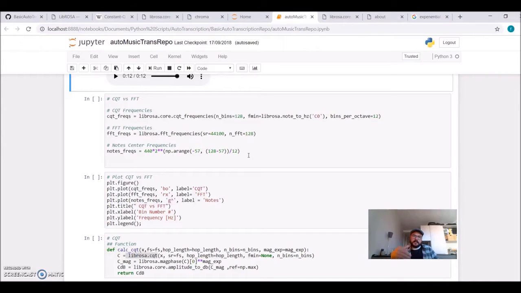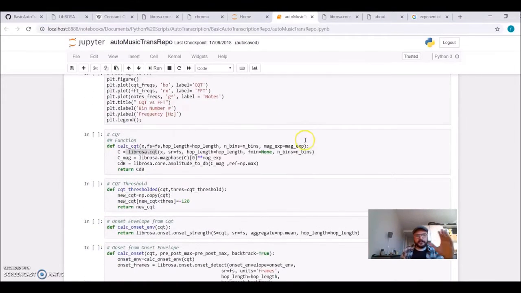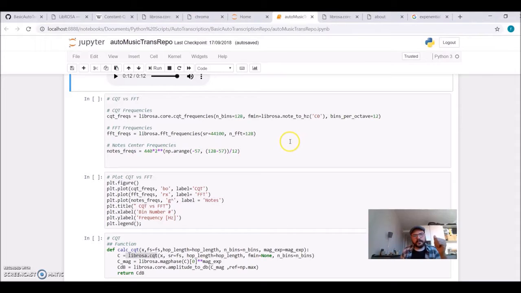You need to understand the parameters, how to call this function, and what it returns. So you can still use it. In a very general idea, the constant Q transform, like the Fourier transform, also transforms the time domain to the frequency domain. But to understand a bit better the difference between the constant Q transform and the Fourier transform,